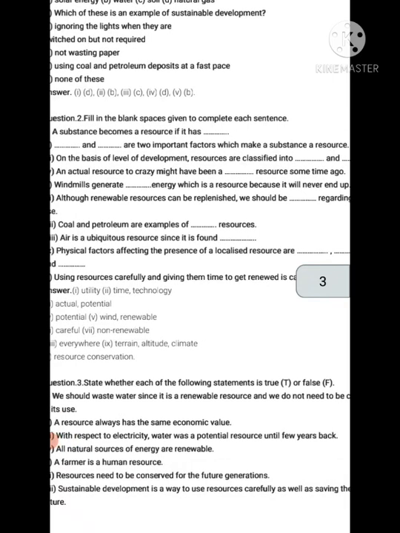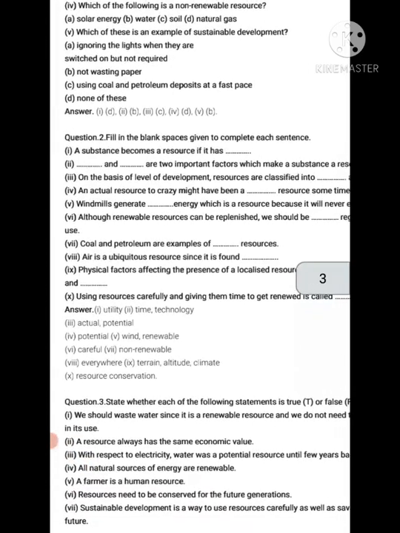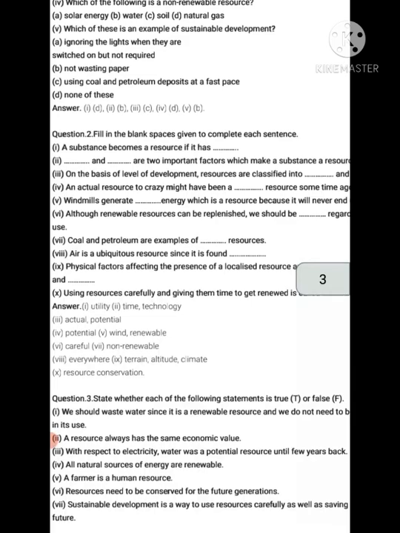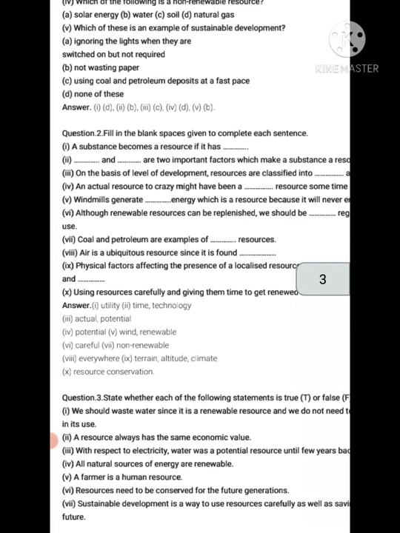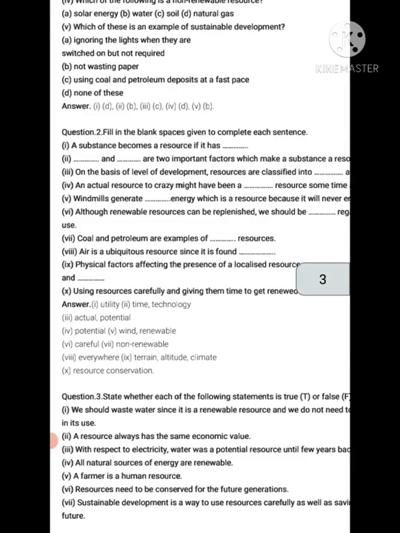Although renewable resources can be replenished, we should be careful regarding their use. Coal and petroleum are examples of non-renewable resources. Air is a ubiquitous resource since it is found everywhere.